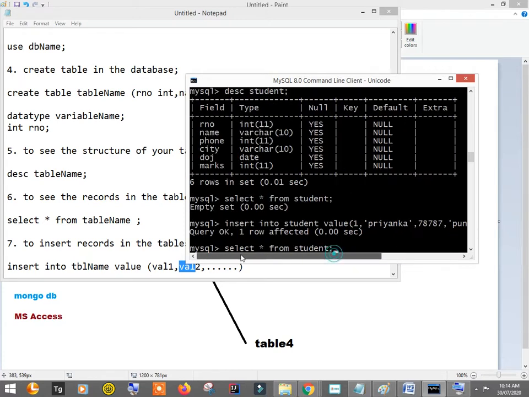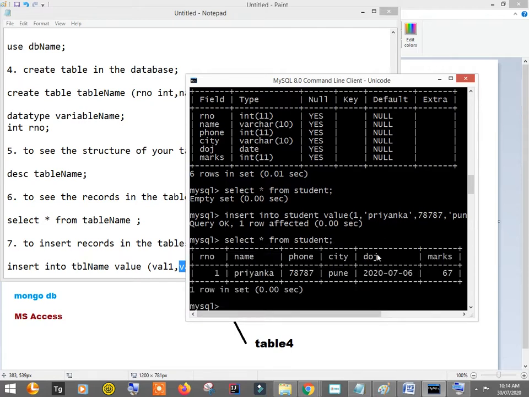Here it is. So select star from student, and now let me just see what it gives me. You see the table is represented here. So roll number, name, phone, city, date of joining, marks, right? So in this way I got the phone number.